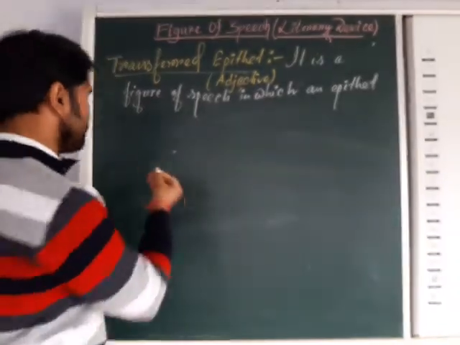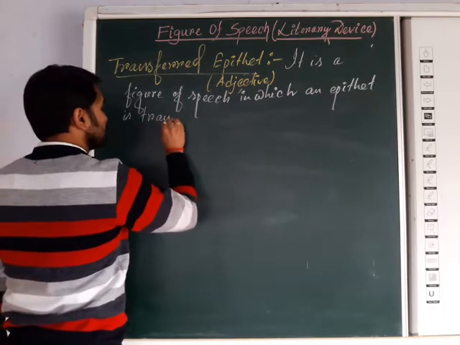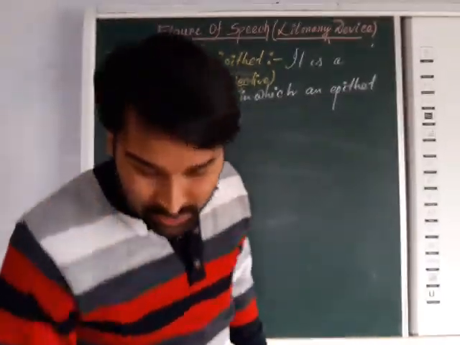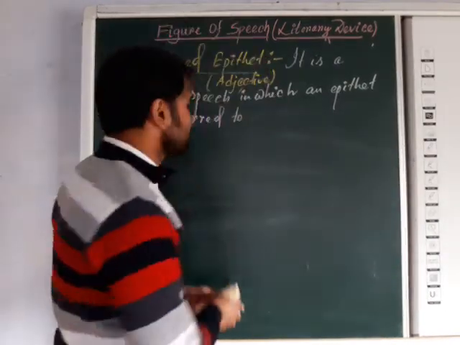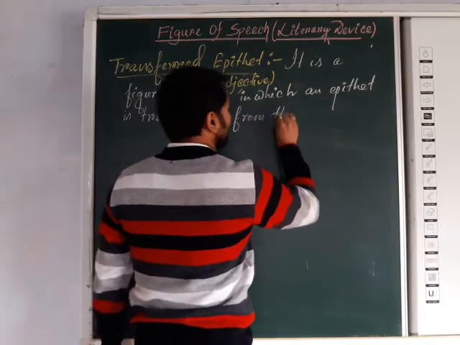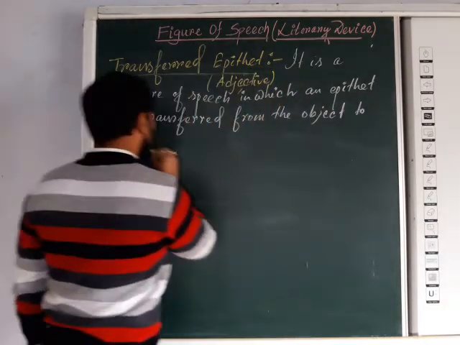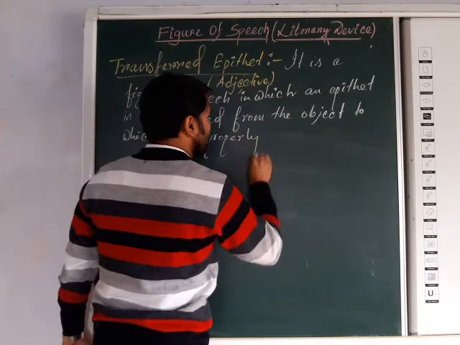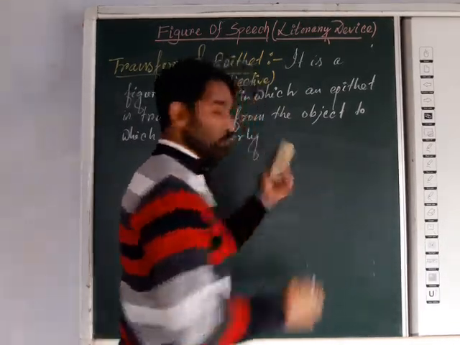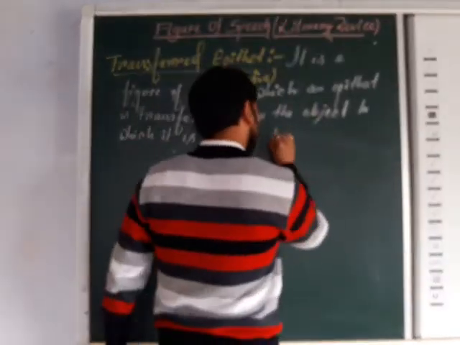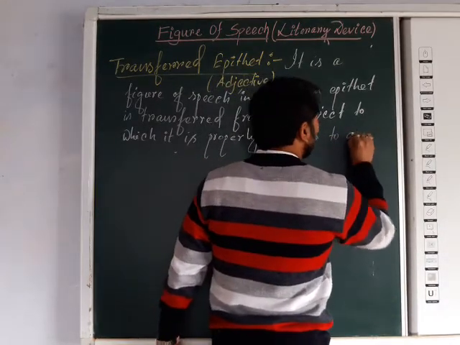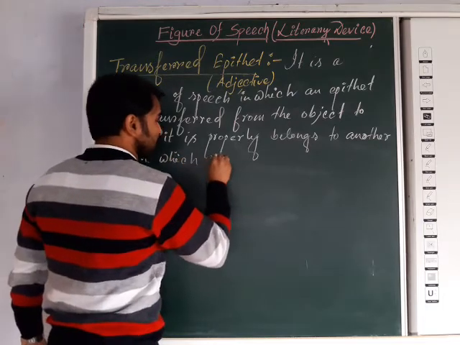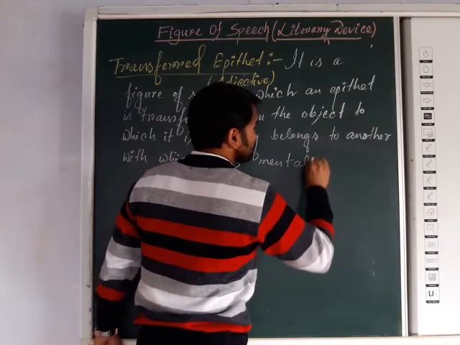In which an epithet is transferred from the object to which it is properly associated or properly belongs, to another object with which it is mentally associated.